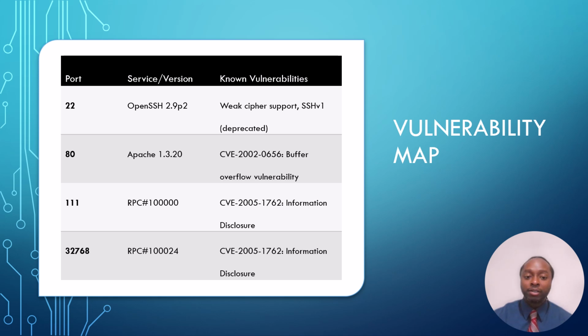In addition, OpenSSH 2.9p2 running on port 22 is vulnerable due to weak cipher support, and Apache 1.3.20 on port 80 is susceptible to a buffer overflow. This map really helps us visualize the key points where vulnerabilities can be exploited in the system.